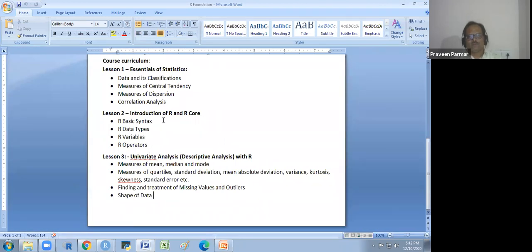So we have seen the essentials of statistics I have taught you earlier, and the measure of central tendency and the measure of dispersion. We have seen today the detail about this. And then we have learned about the basic syntax, data types, variables, operators, all this. And the univariate and the descriptive analysis, we have seen all these things.